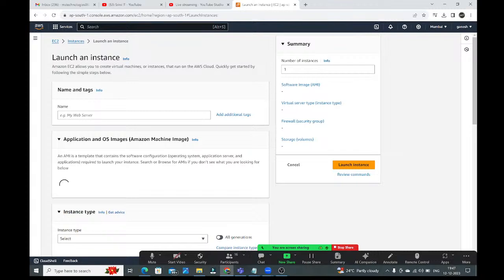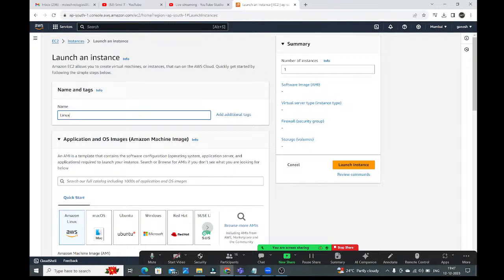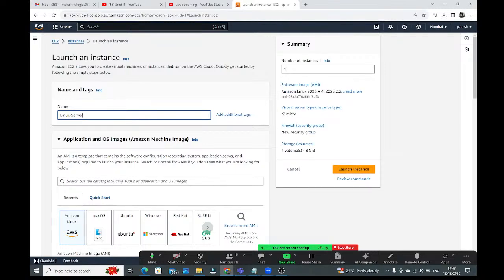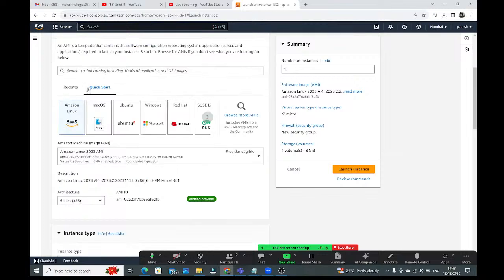Right, here you can give the name of the instance, guys. Here I'm going to give the name as Linux server. I'm giving the name as Linux server, guys. After that, see, guys, if you want to create the virtual machine, here name is optional, guys. Here you can give, or after creating instance also you can provide the name. The next mandatory one is AMI.